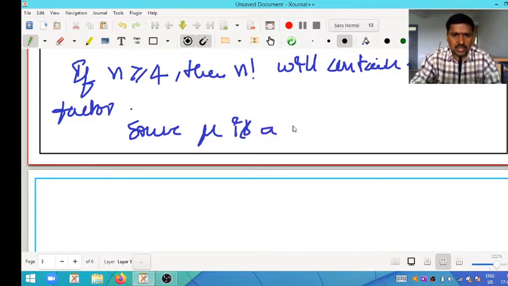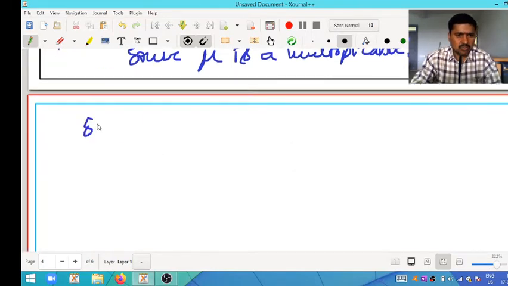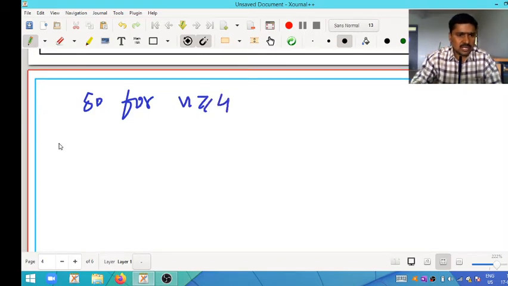So for n greater than or equal to 4, the value of Mobius of n factorial